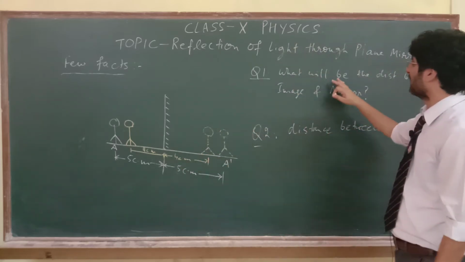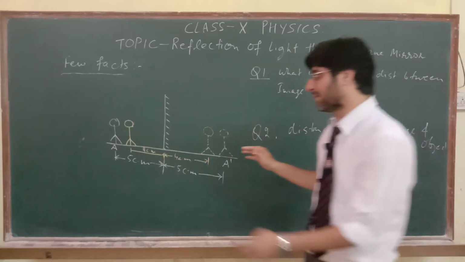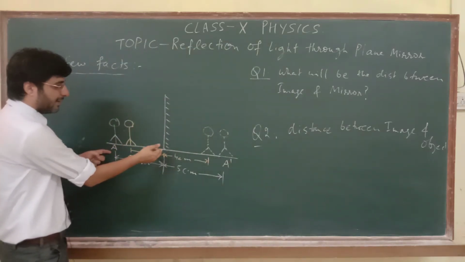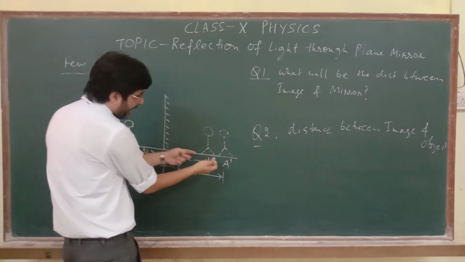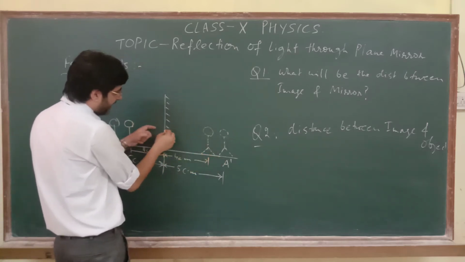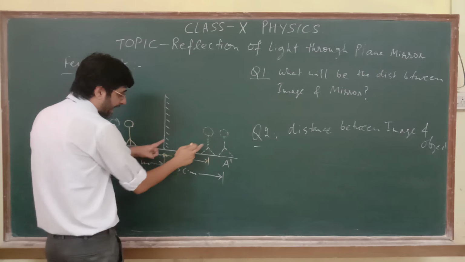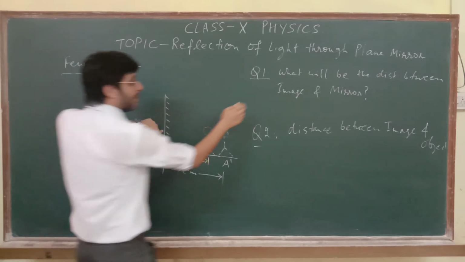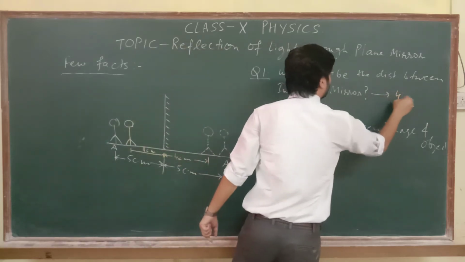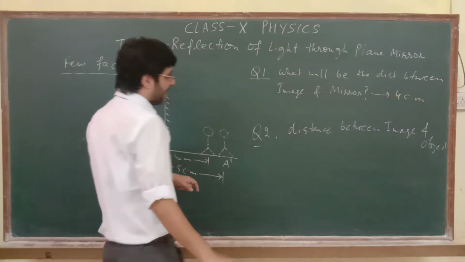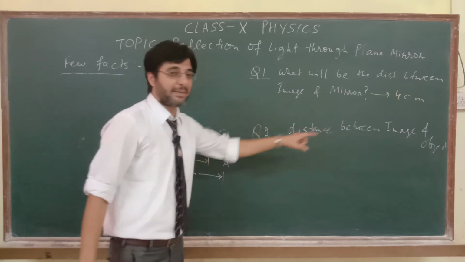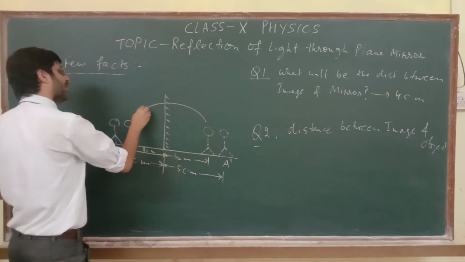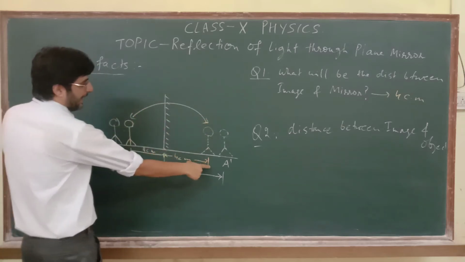When we are talking about what will be the distance between the image and the mirror after the person shifts 1 centimeter in front of the mirror, then the image also shifts 1 centimeter, then the distance between this image and mirror will become 4 centimeter. That means the answer of this question will be 4 centimeter. But when he is asking what is the distance between image and object, then the distance between image and object will be equal to 8 centimeter.